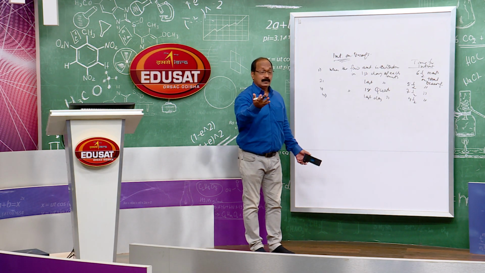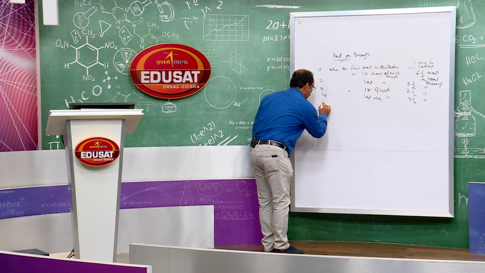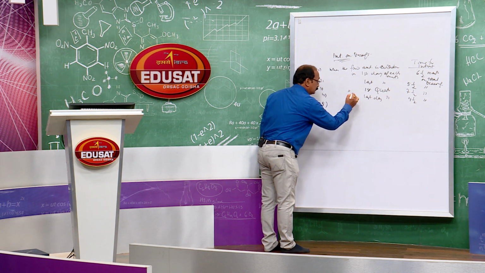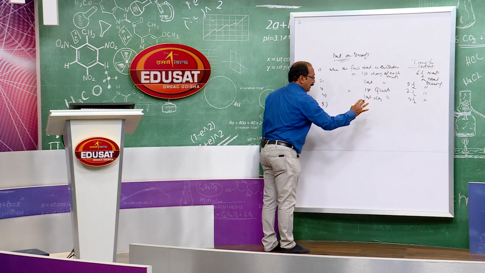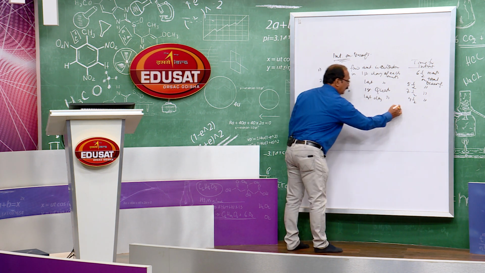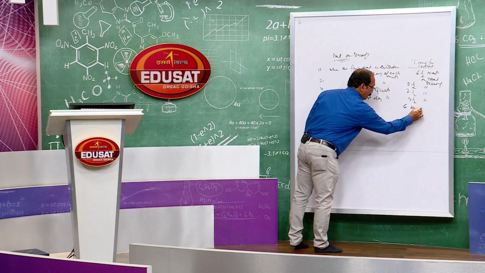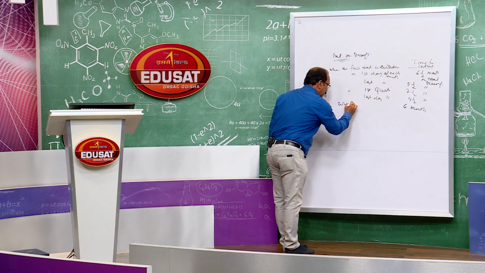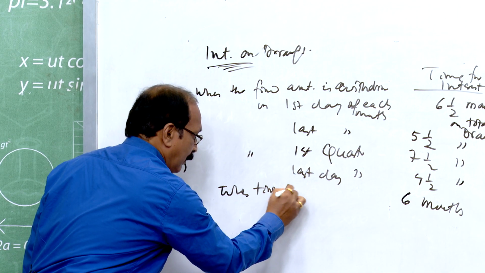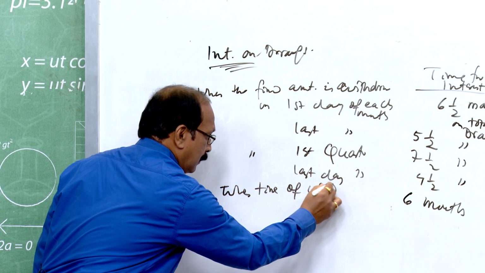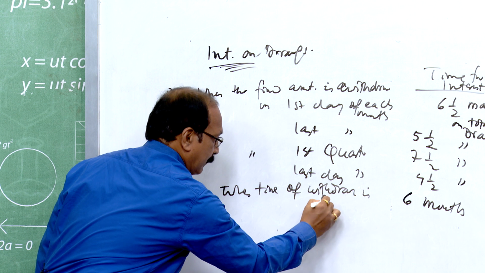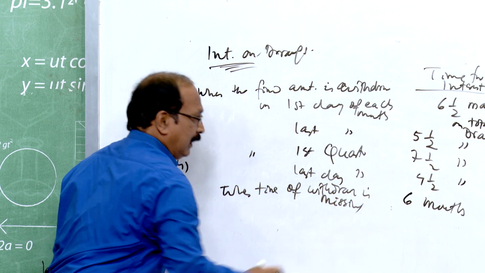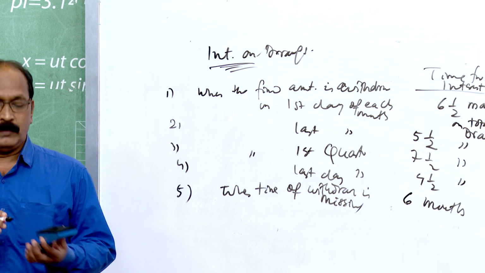When there is no schedule, when the amount is withdrawn at any day, any time, then that is for 6 months. When the time of withdrawal is missing, interest is to be calculated for 6 months.